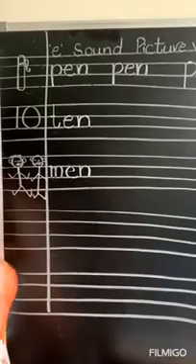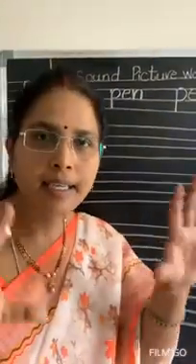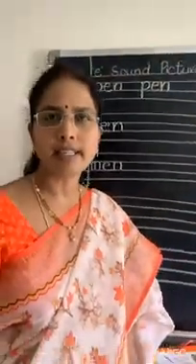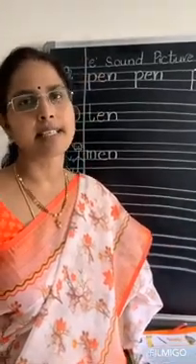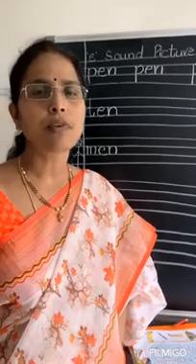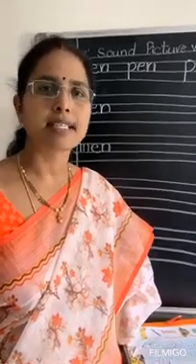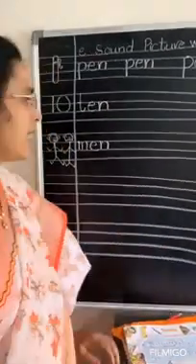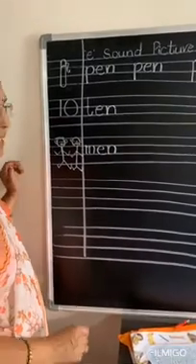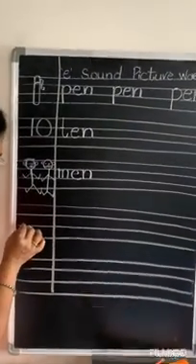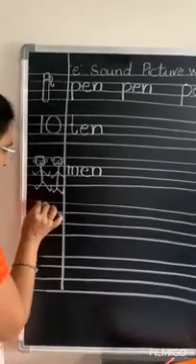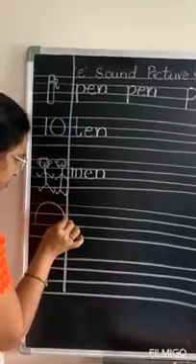Next, you know the lion? Lion, king of the jungle. Yes, lion. So where does the lion live, children? Yes, it lives in forest. So in forest, where does it live? Yes, it is in den. Lion lives in a den. Okay. So shall we draw the den picture? Yes. Are you all ready? So we are going to write a curve like this.